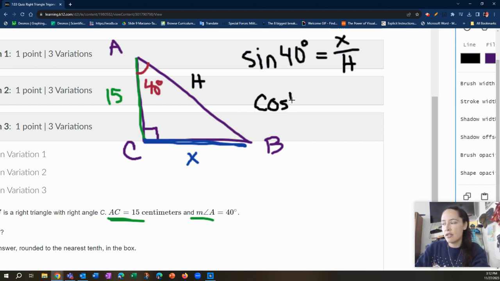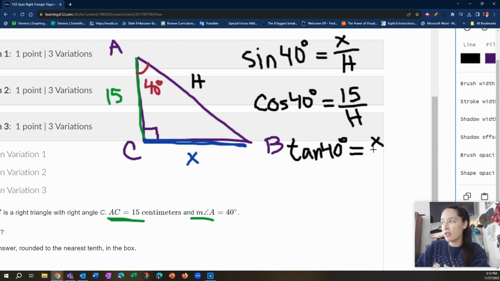Cosine of 40 degrees is going to be equal to adjacent, okay, there we go, 15, we know that one, over hypotenuse. Okay, so we don't know h, so that doesn't help us either. All right, we've got one more, and if that doesn't help us, then this is unsolvable. Just kidding, it's not unsolvable. The tangent of 40, TOA, opposite, so x, over adjacent, 15. Winner, winner, winner.